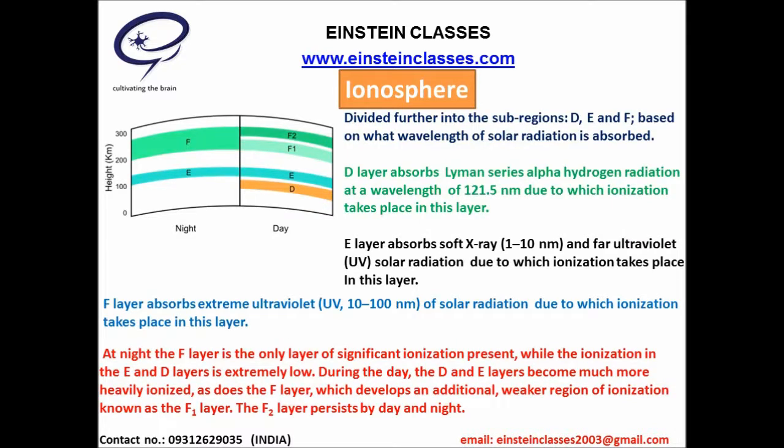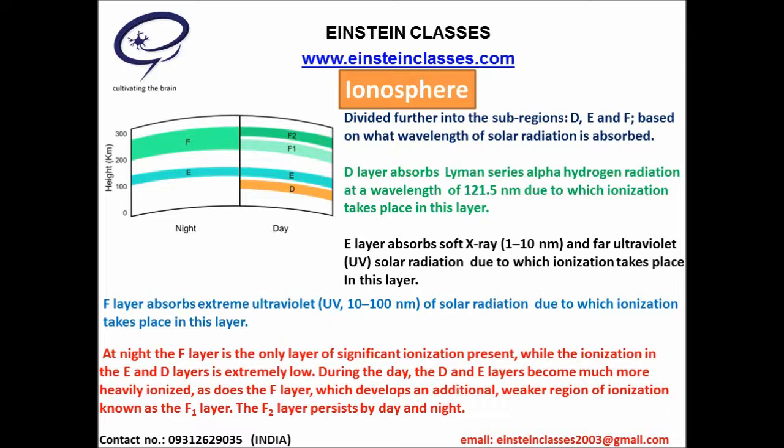The ionosphere divides further into the subregions D, E, and F. The D layer absorbs Lyman series alpha hydrogen radiation, due to which ionization takes place in this layer. The E layer absorbs soft X-ray and far ultraviolet solar radiation, due to which ionization takes place in this layer. The F layer absorbs extreme ultraviolet of solar radiation, due to which ionization takes place in this layer.